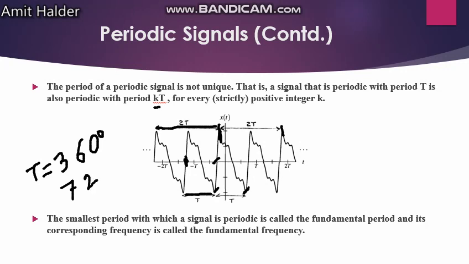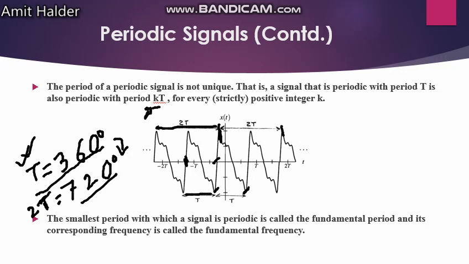That means 2 times the period, and it will again repeat its wave shapes. This period is known as the fundamental period; if it is multiplied, the wave shapes are the same. Okay, k is the value.